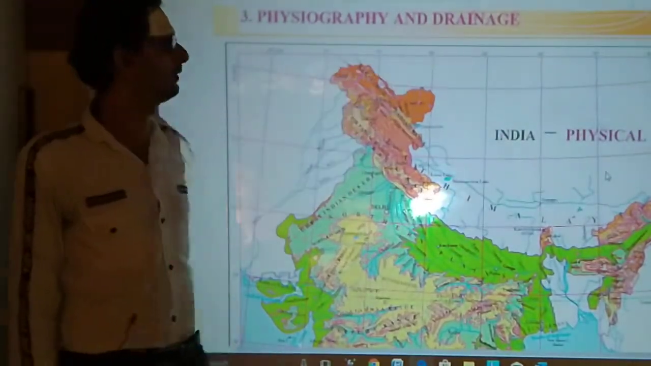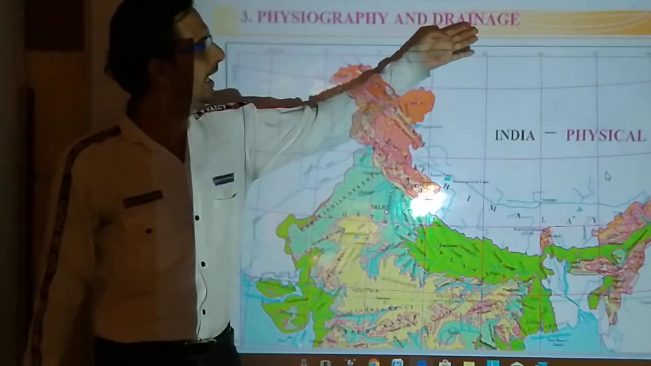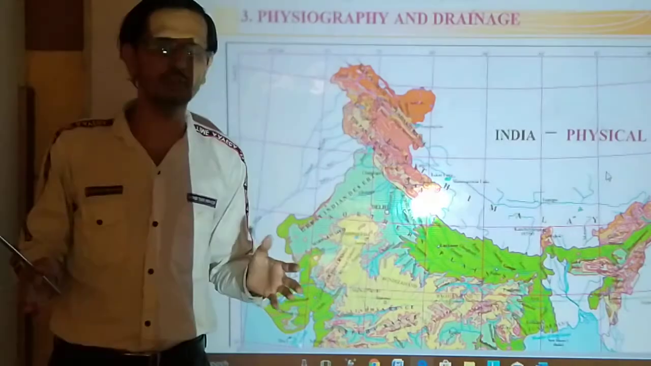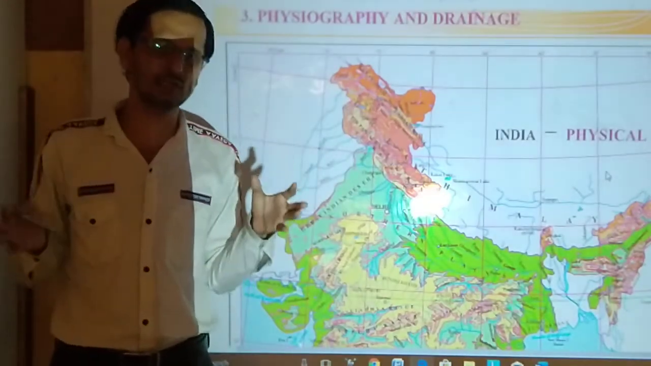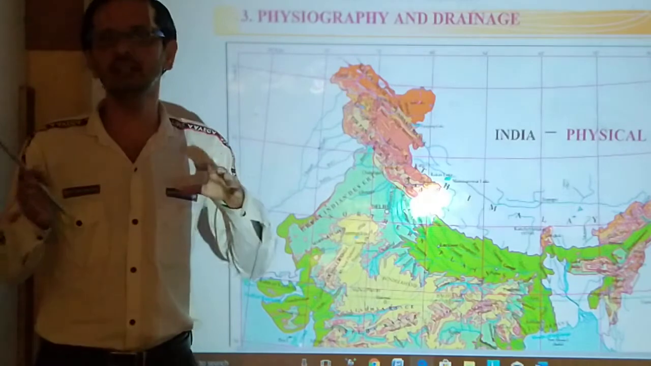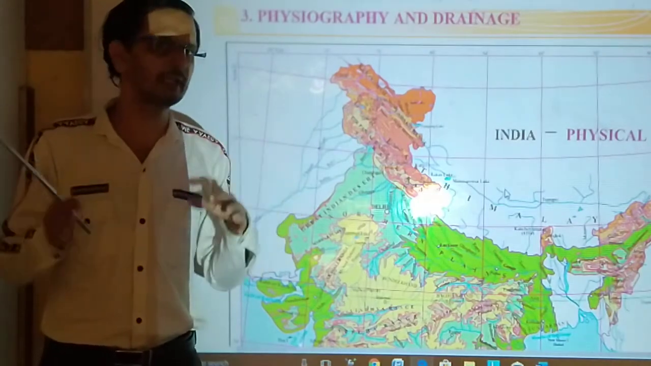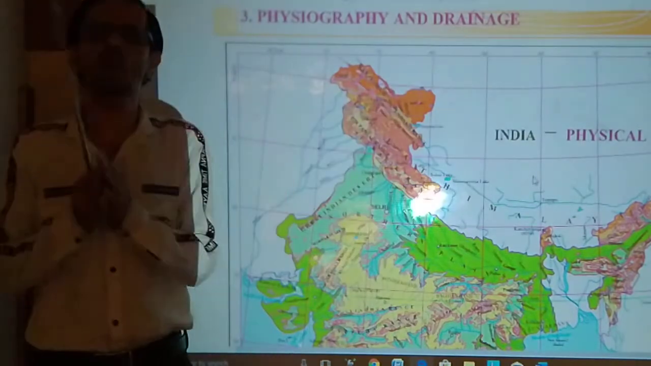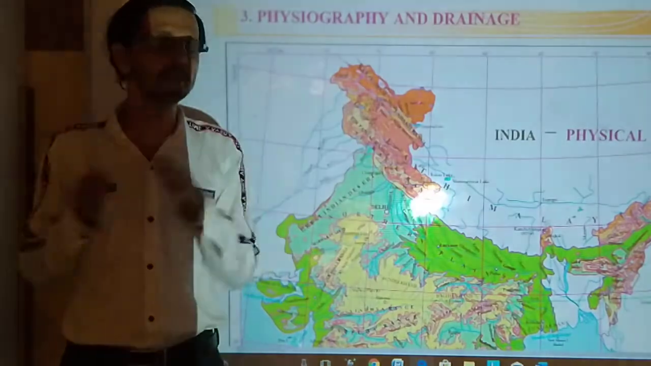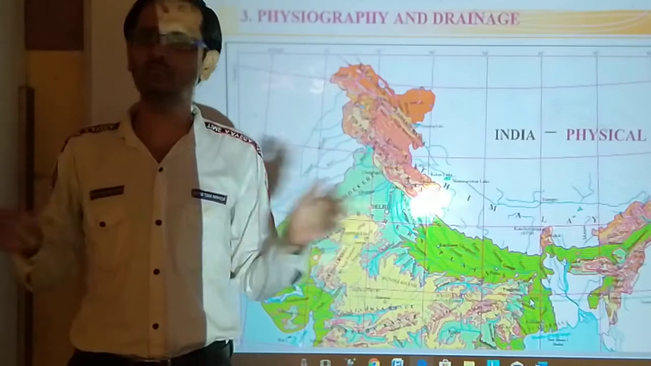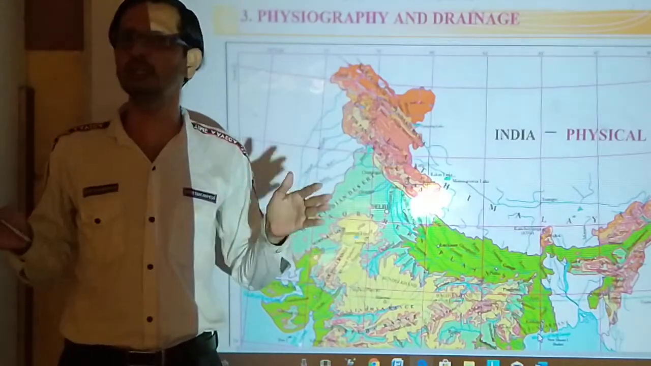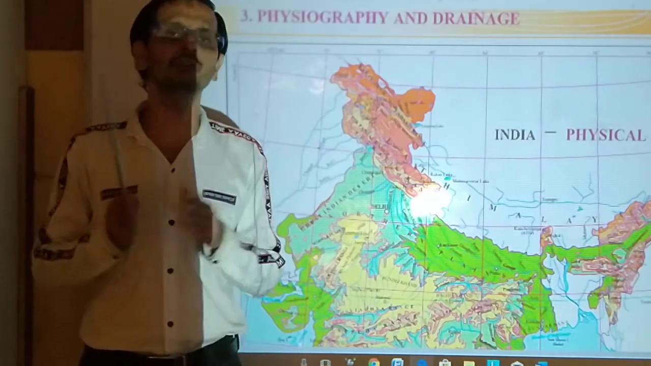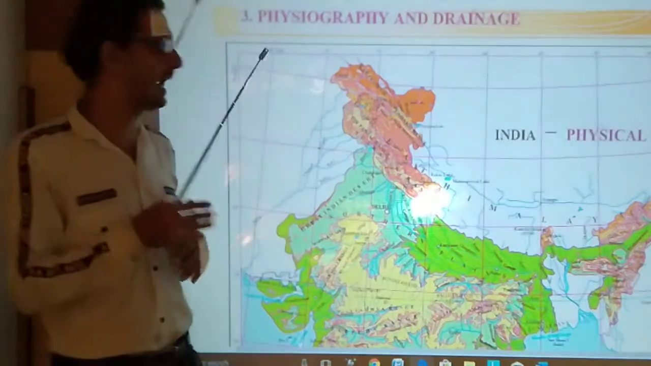Physiography is nothing but geography. It is related to the physical characteristics of that region, the physical characteristics of India and of Brazil. And the drainage system is only created by rivers. It is not created by the sea or any other thing, but by big lakes and rivers. So we are going to study that in this lesson.